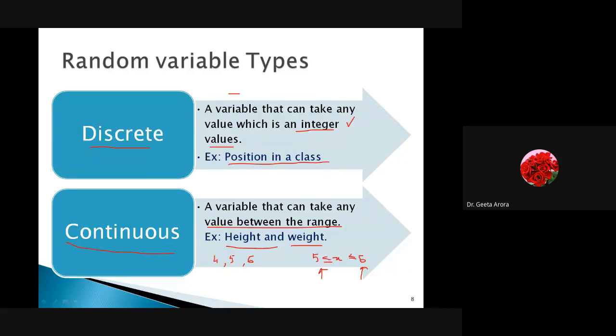5 can also come, 6 can also be there. Correct? Means integer values are also coming, but fractions are allowed. So how we are learning it, we are saying that the values will fall in a particular range. So this is how we are saying it.